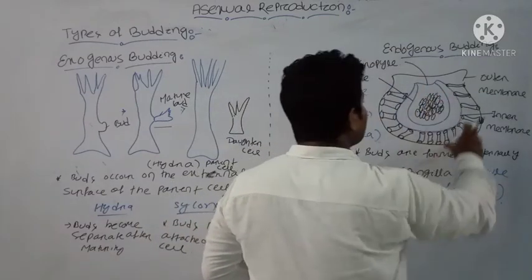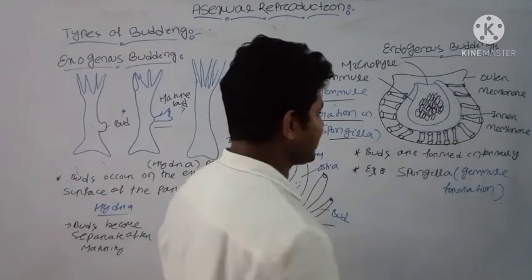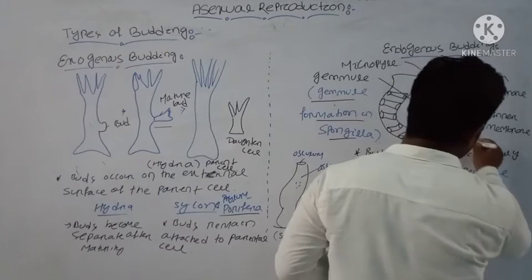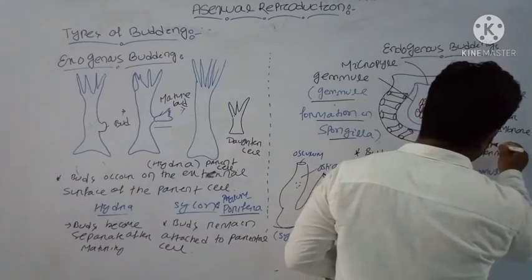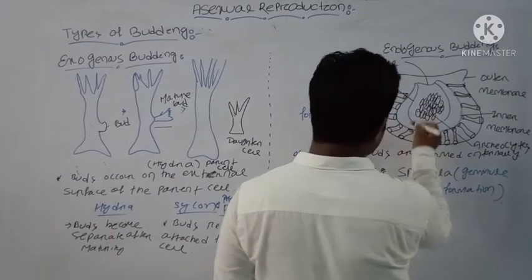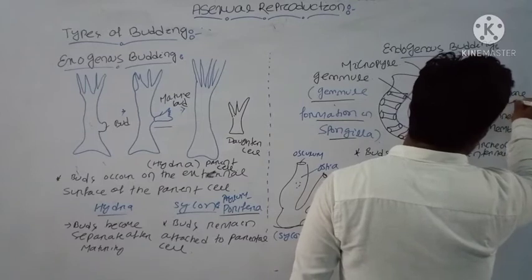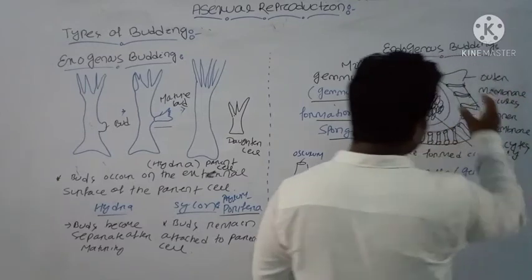And this structure which is present in the center, these are known as your archaeocytes. These strands are called your spicules. Okay, these are the structural features.